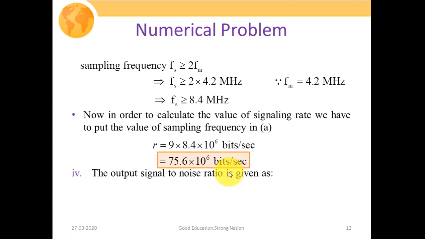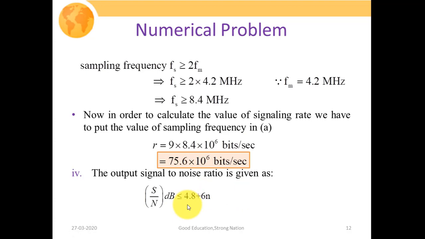Now in the fourth part, the output signal to noise ratio is given as signal to noise ratio in dB less than or equal to 4.8 plus 6n. Generally students might get confused about where to apply the formula 4.8 plus 6n and where to apply the formula 1.8 plus 6n.